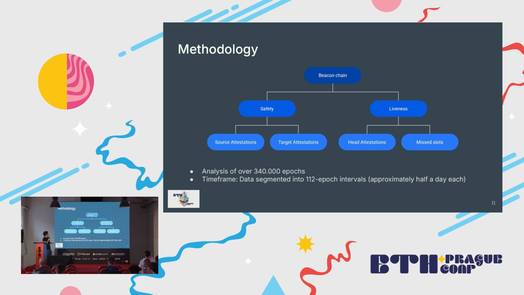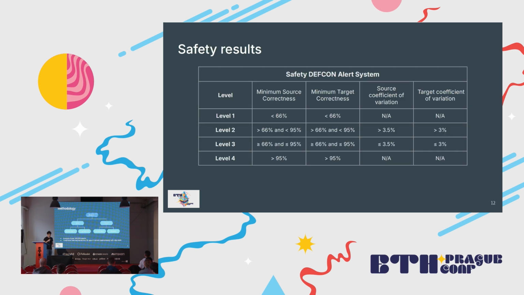Well, as you know, the beacon chain is a distributed system, and as a distributed system, we can analyze it using 2 key notions, safety and liveness. Safety meaning nothing wrong should happen, liveness meaning good things should happen. So for safety, we use source and target attestations, and for liveness, we decided to go with head attestations and mid slots. For this, we analyzed over 340,000 epochs, and we tested different time frames. We decided to go with the 112 epoch interval, which is more or less half a day.